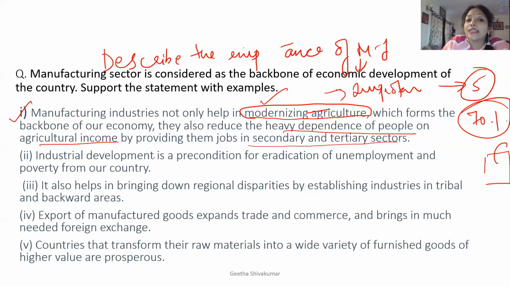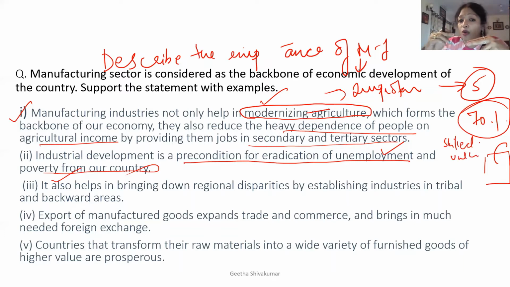Second one, industrial development is a precondition for the eradication of unemployment and poverty from the country. It's a very, very important point, and you can split this point into two points. One, you can write that the problem of unemployment is solved, and the problem of poverty is solved. How? It is a process. When industries are set up, they need skilled labor as well as unskilled labor. Both the labors are required.